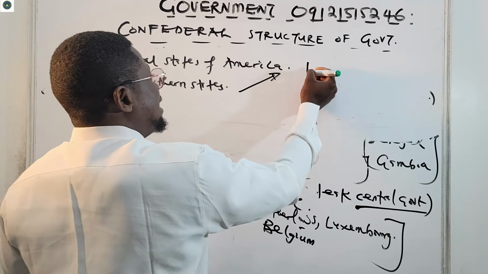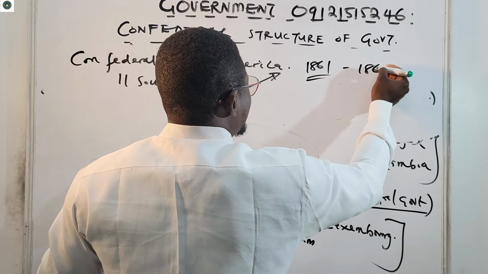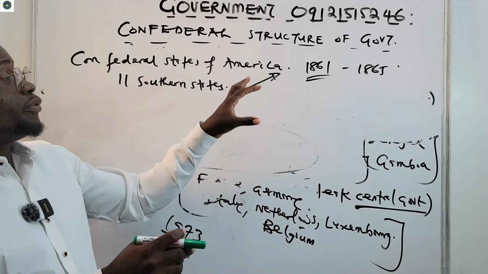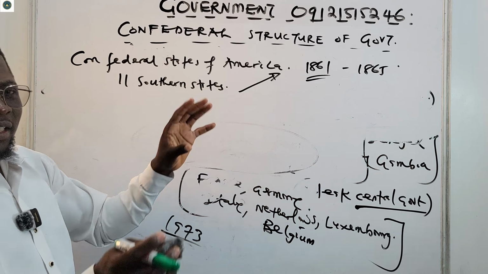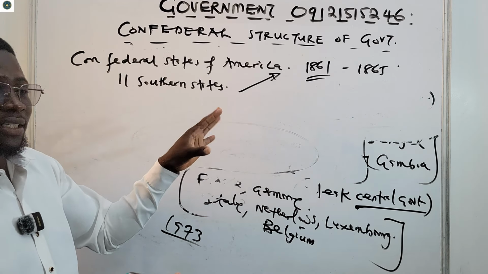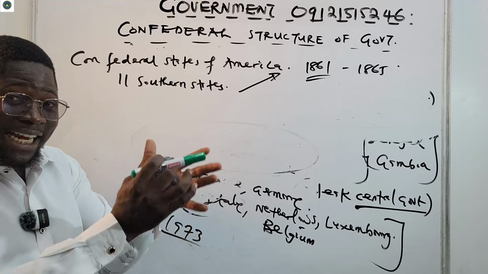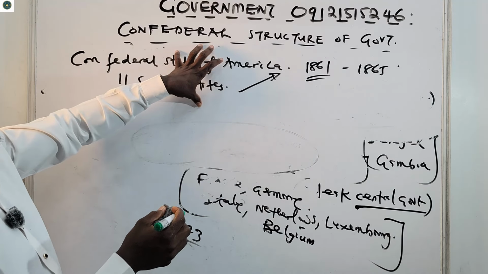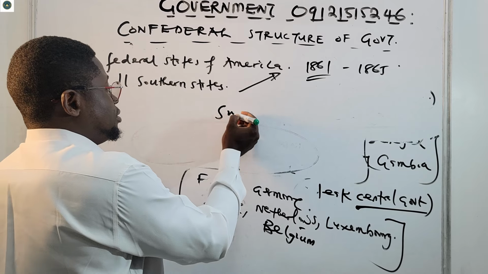This happened in the year 1861 and lasted up to 1865, during the American Civil War. They broke away from the United States, states like Louisiana and Arkansas, and so on. The 11 southern states formed their own confederalism and had their own president, Jarvis. This is also an example of a confederalism. Also, we have Switzerland.